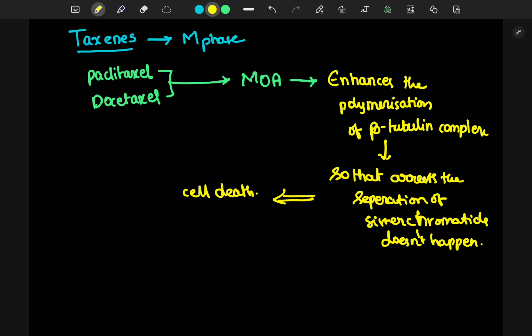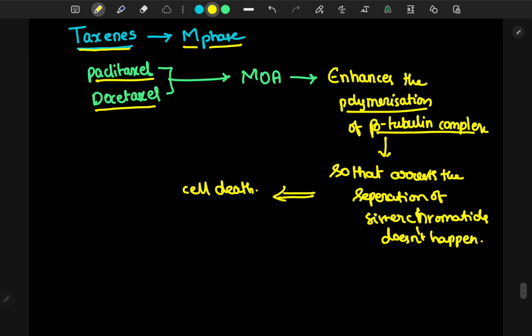Here comes the final class of drugs that are involved in the M phase, taxanes. They also act on the M phase. Examples are paclitaxel and docetaxel. Their mechanism of action includes the polymerization of the beta tubulin complex. This acts on the same place where the vinca alkaloids act, that is the beta tubulin spindle fiber formation.